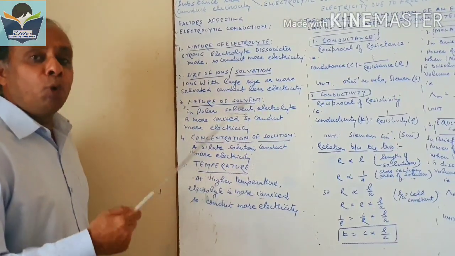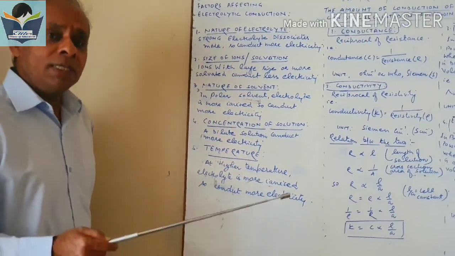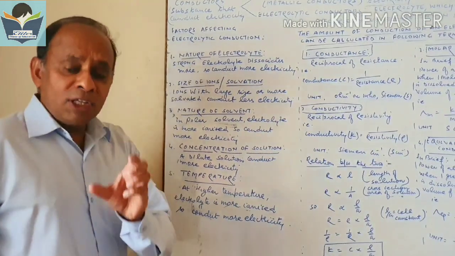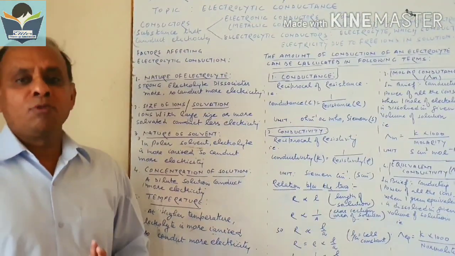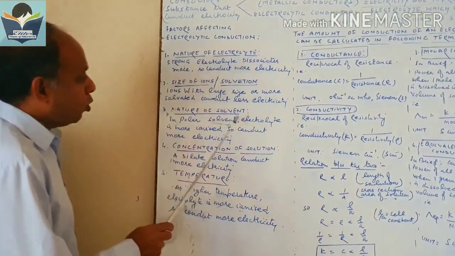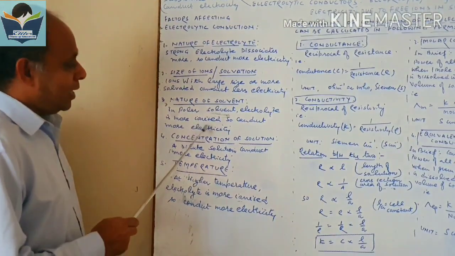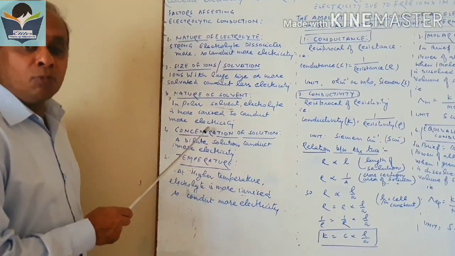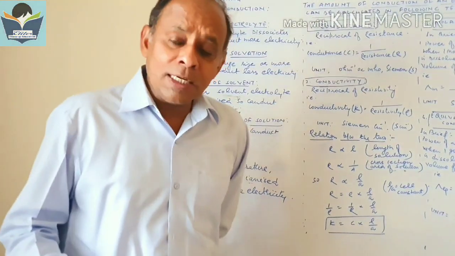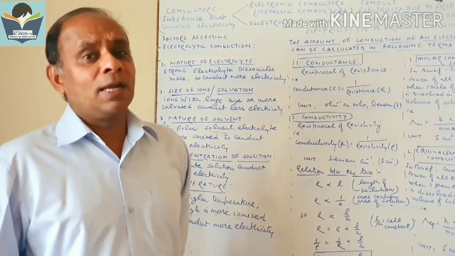Third, it also depends on the nature of solvent. If we have a polar solvent like water, which has charges on its molecule, this is called a polar solvent. In the polar solvent, the electrolyte ionizes more, so it conducts more electricity. And in a non-polar solvent like benzene, the electrolyte dissociates less, so it conducts less electricity.